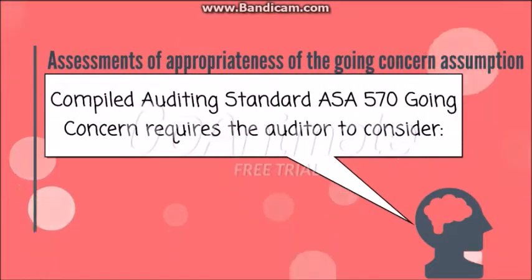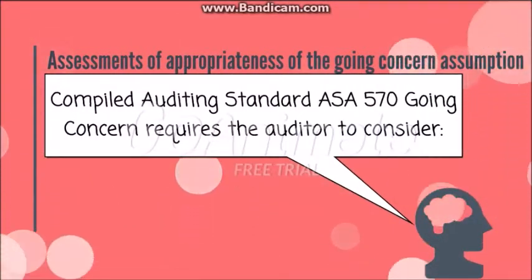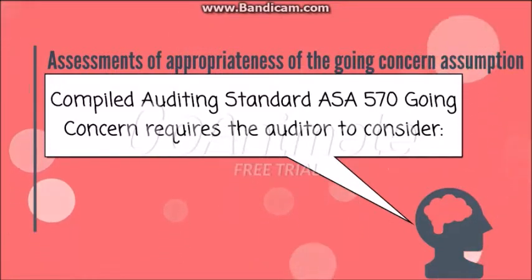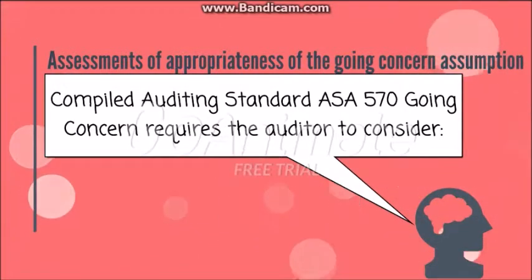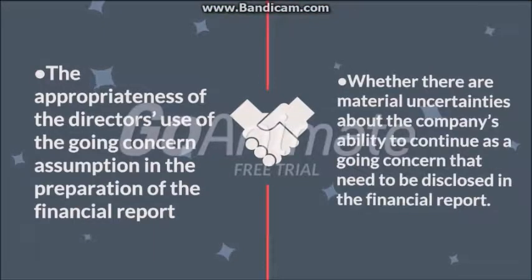Assessment of the appropriateness of the going concern assumption. The compiled Auditing Standard ASA 570 on going concern requires the auditor to consider the appropriateness of the directors' use of the going concern assumption in the preparation of the financial report, and whether there are material uncertainties about the company's ability to continue as a going concern that need to be disclosed in the financial report.